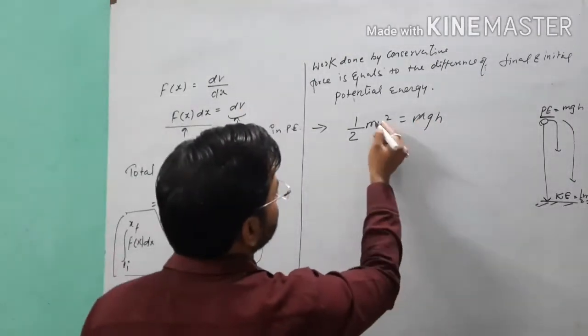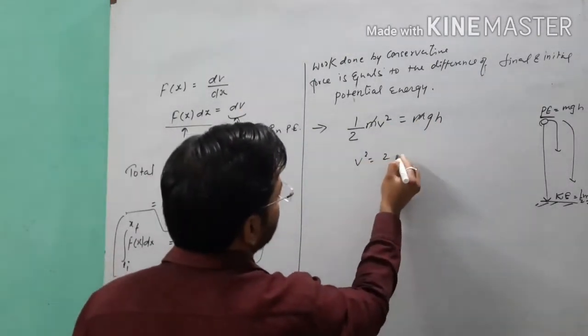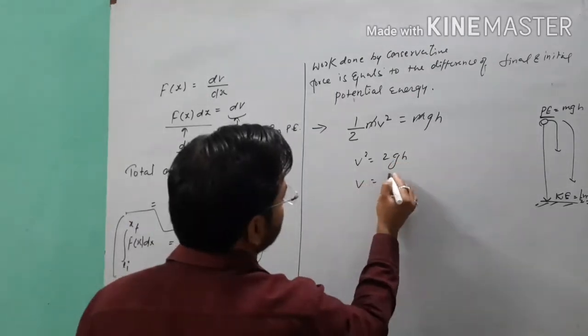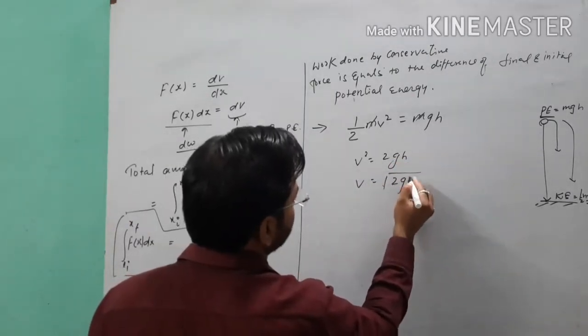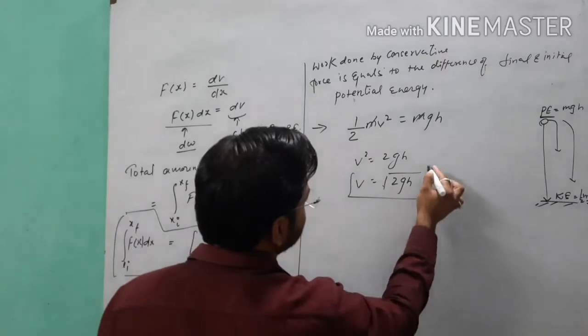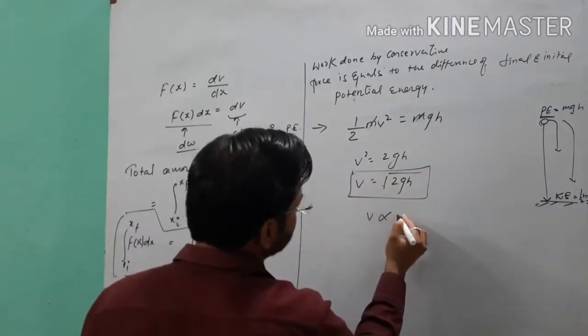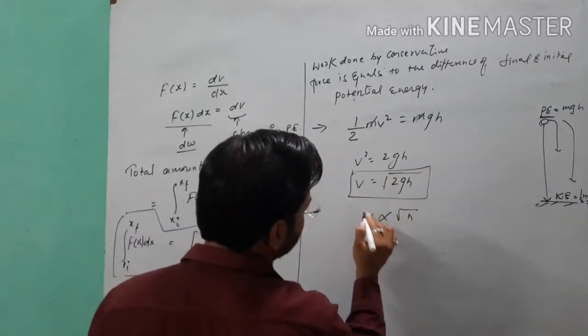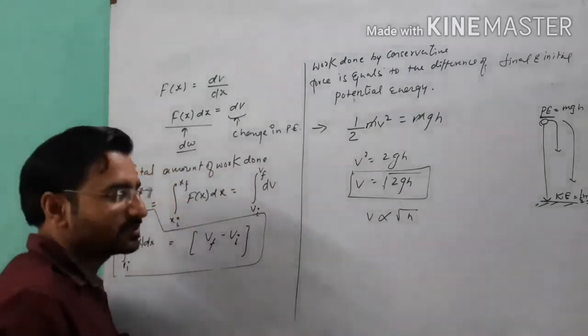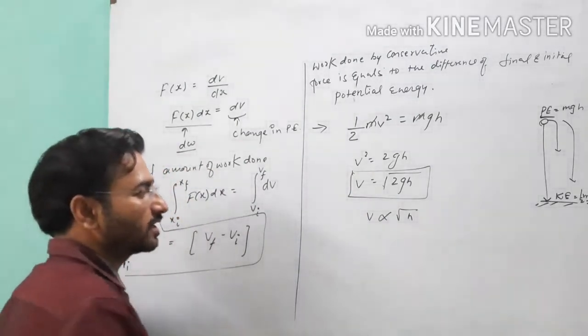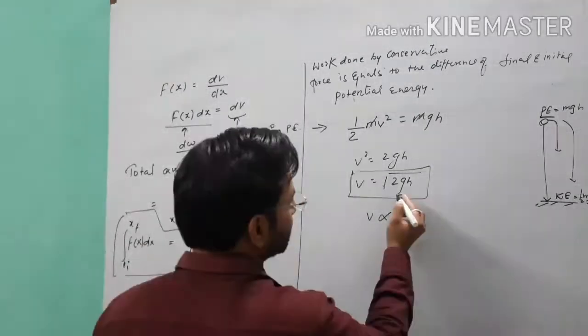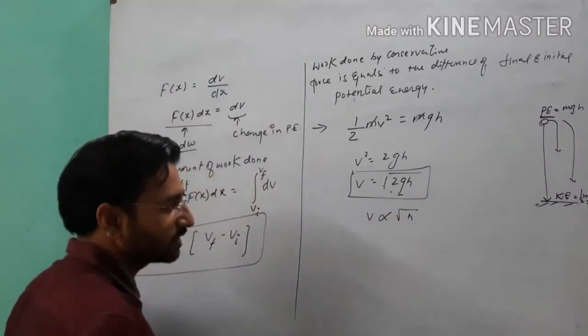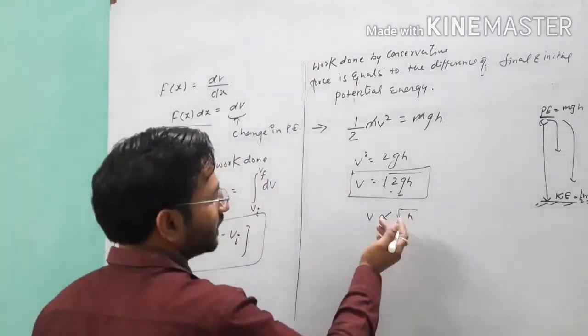So from this equation you will get the value of v, which is equal to the square root of 2gh. From this equation we can say that the velocity of the object depends on the square root of height, meaning it is directly proportional to the square root of height, because g and 2 are constant, so the remaining part is h.